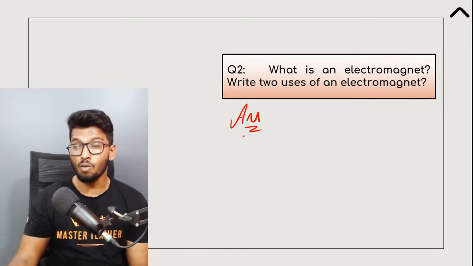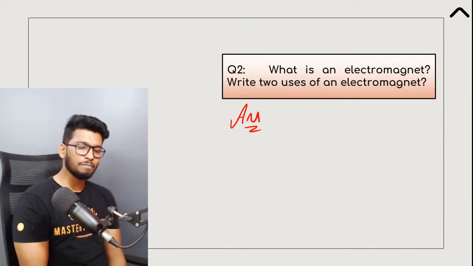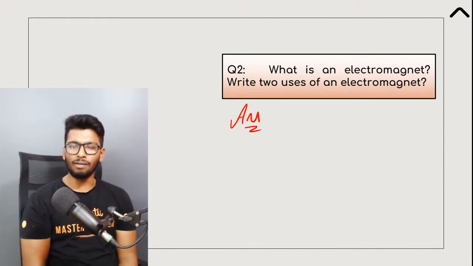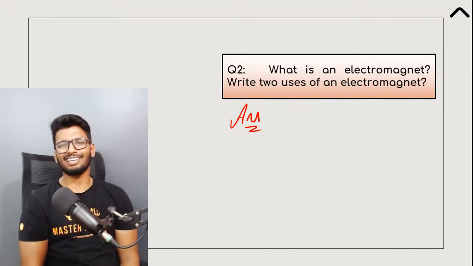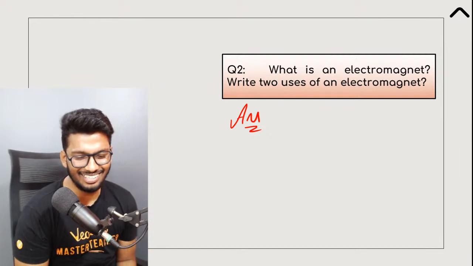All right, come on, guys. What is an electromagnet? How would you define an electromagnet? Is the electromagnet a normal bar magnet? Is it a straight current carrying conductor? Aha, yes, Aishi.